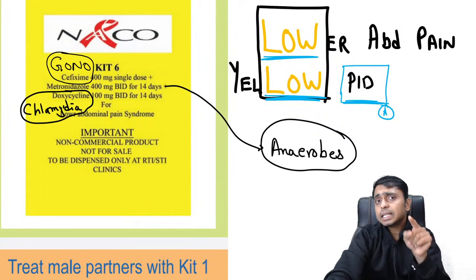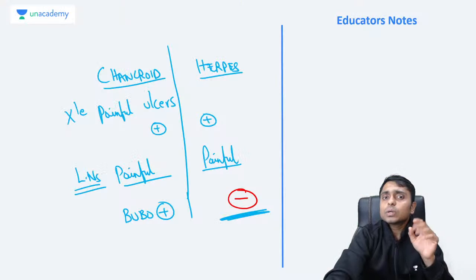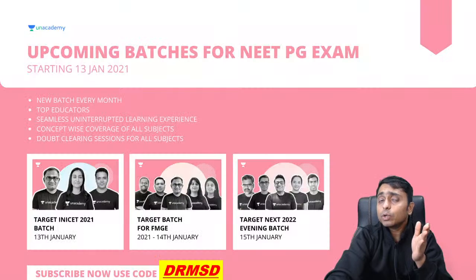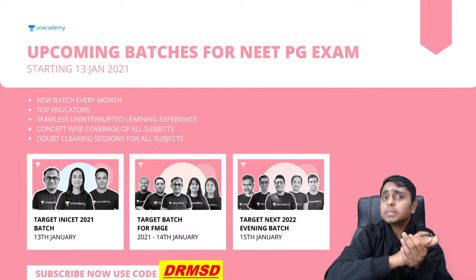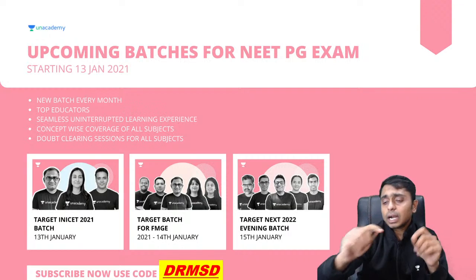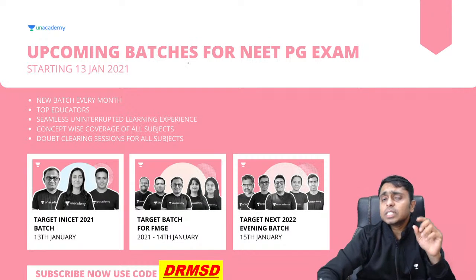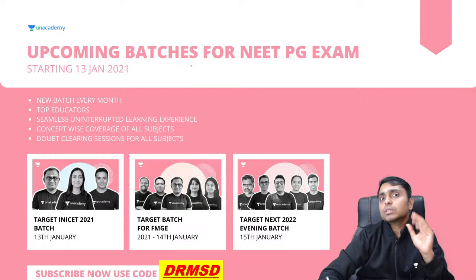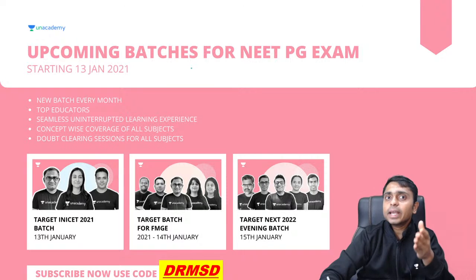One among them is sexually transmitted diseases, which I have covered as a theory part. In the daily sessions I will do MCQ discussion so that you understand how to approach MCQs, which is very important. Reading theory is like net practice; ultimately you should practice MCQs, which is the real test, the exam.